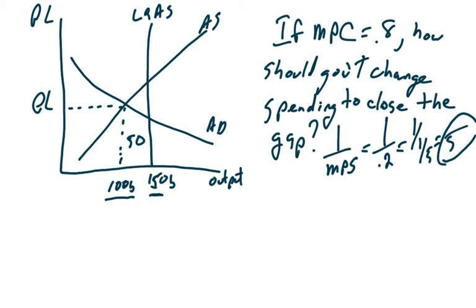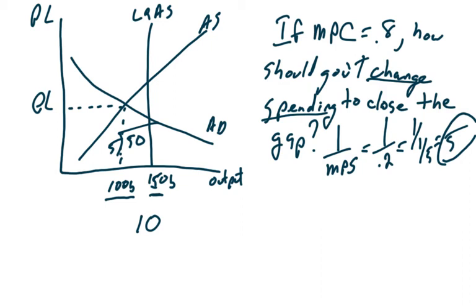We have a shortage of $50 billion in our budget. If we divide 50 by 5, we get 10. So the question is, how should government change spending to close the gap? And the answer is not 10, guys. This is not math class, this is macroeconomics.